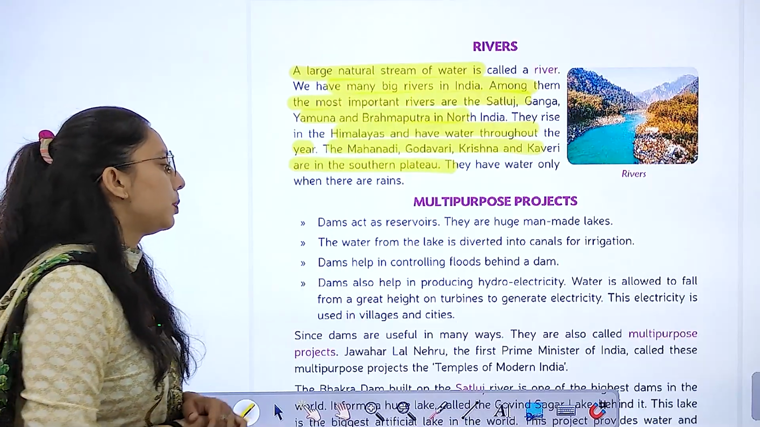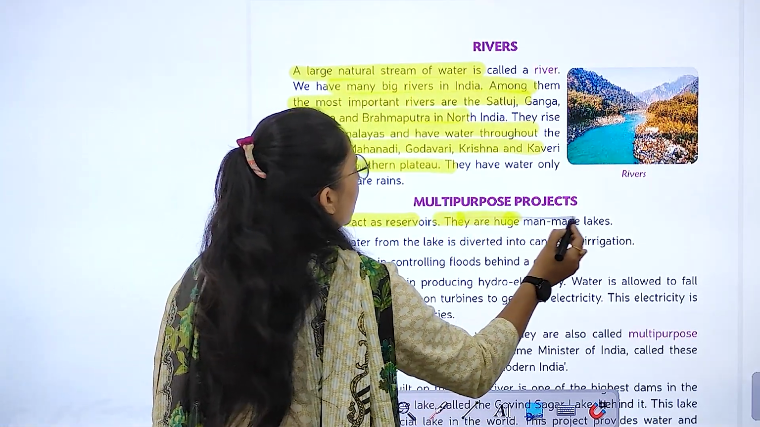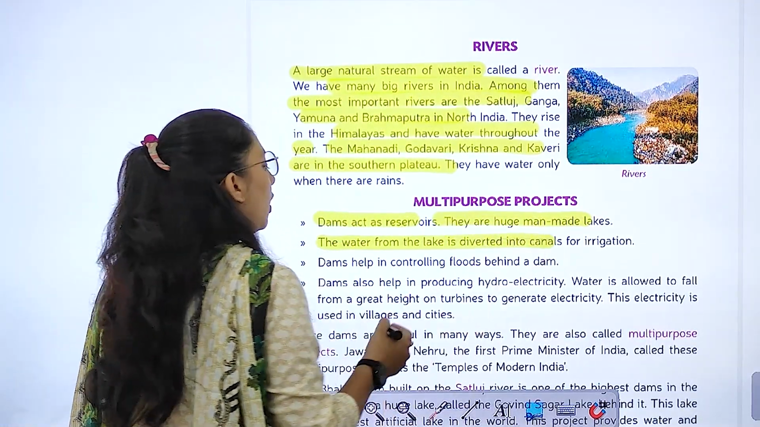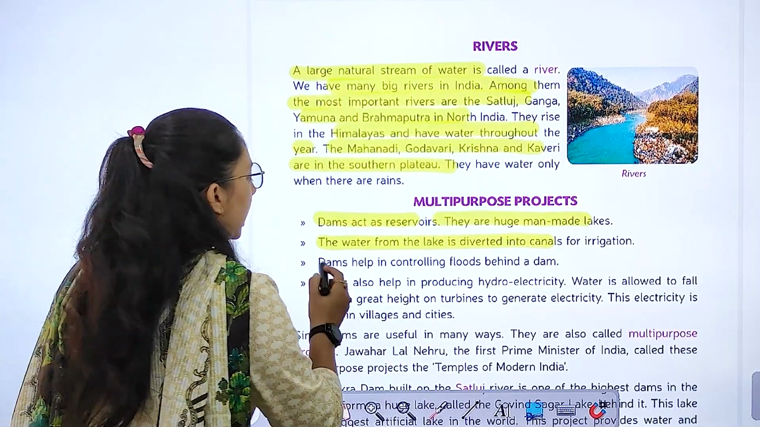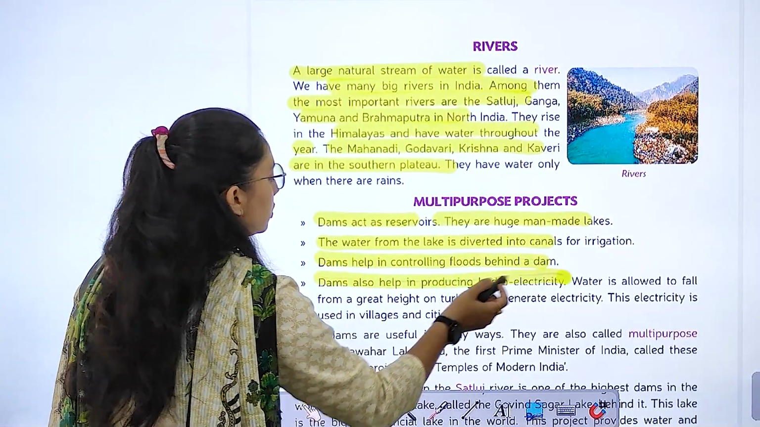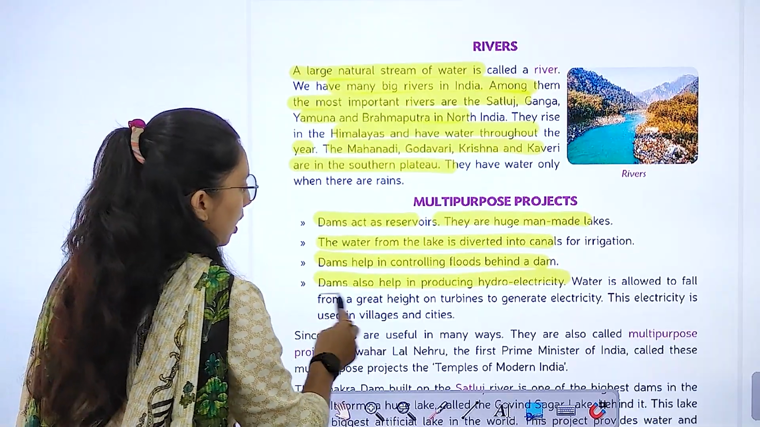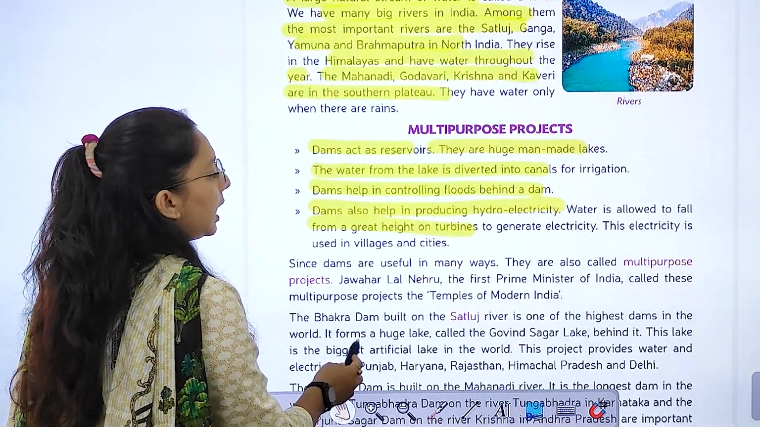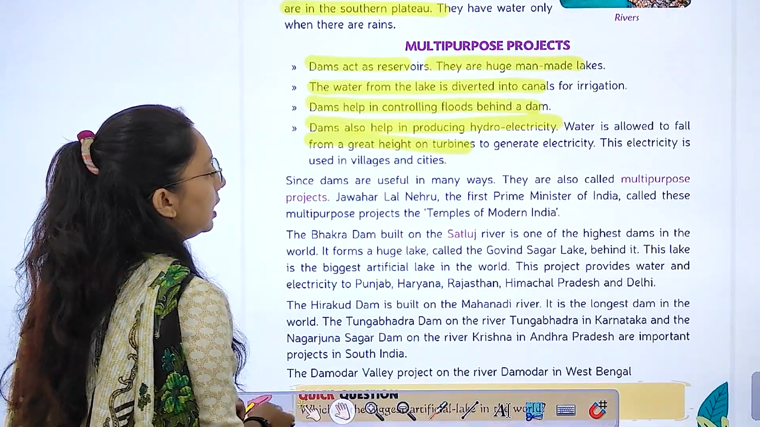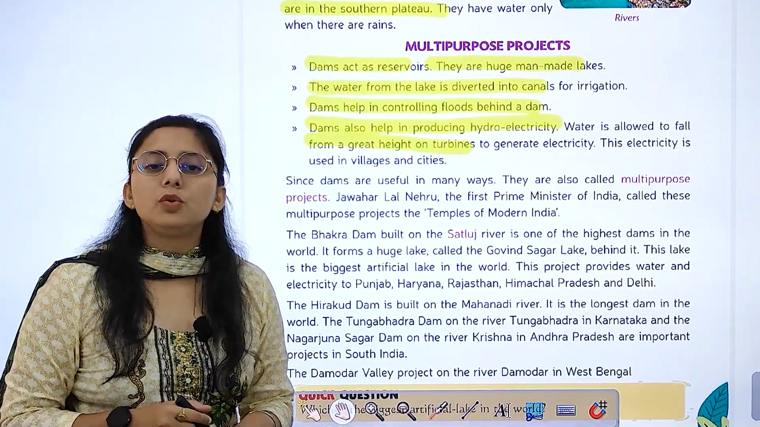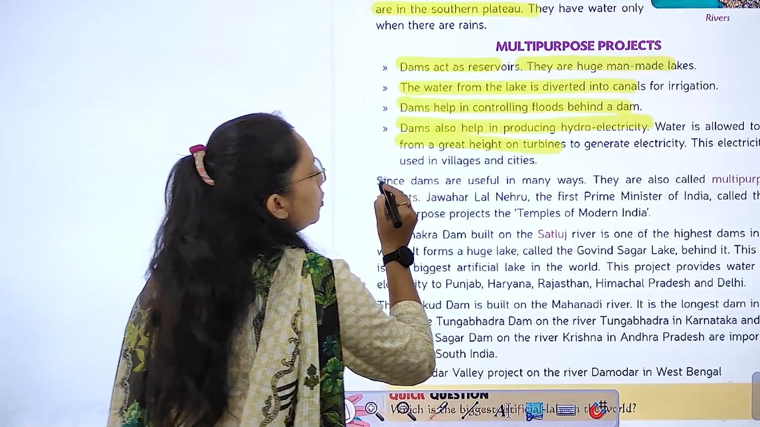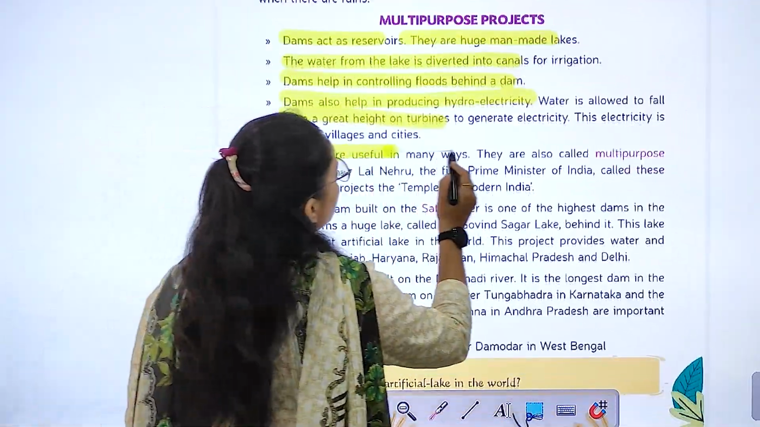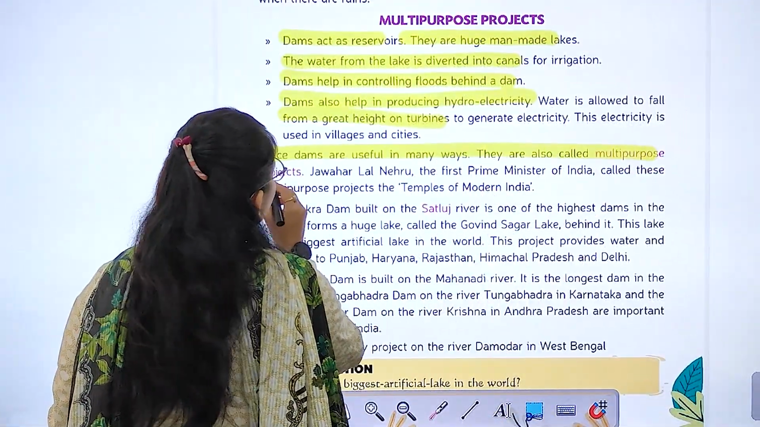Next is multi-purpose projects. Dams act as reservoirs. They are huge man-made lakes. The water from the lake is diverted into canals for irrigation. Dams help in controlling floods. Dams also help in producing hydroelectricity. Water is allowed to fall from great height on turbines to generate electricity, and this electricity is used in villages and cities. Since dams are useful in many ways, they are also called multi-purpose projects.